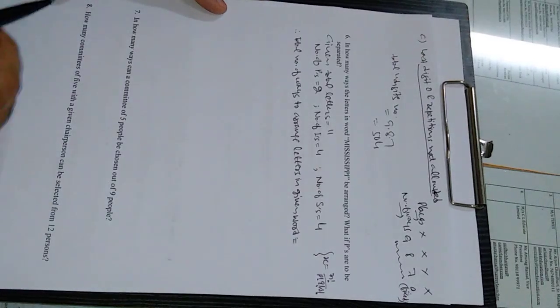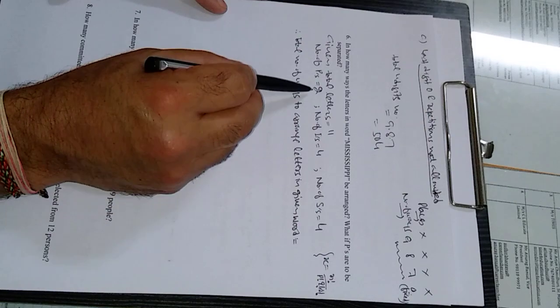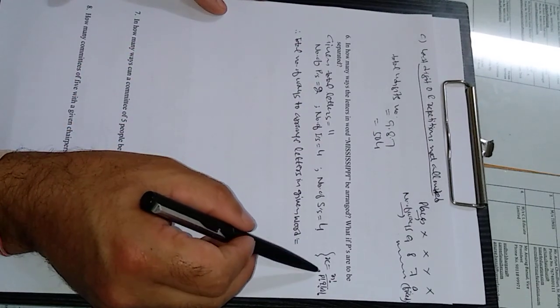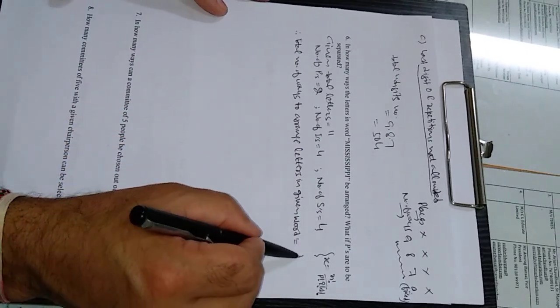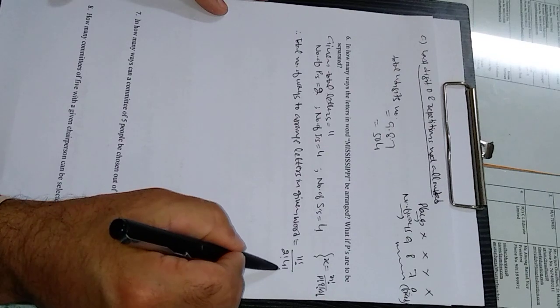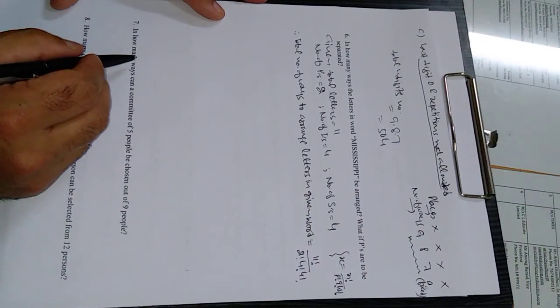This result can be extended because there is repetition for 3 letters. P is repeating 2 times, I is repeating 4 times, similarly S is repeating 4 times. So using this result, n is 11, factorial 11, divided by factorial 2, factorial 4, and factorial 4.